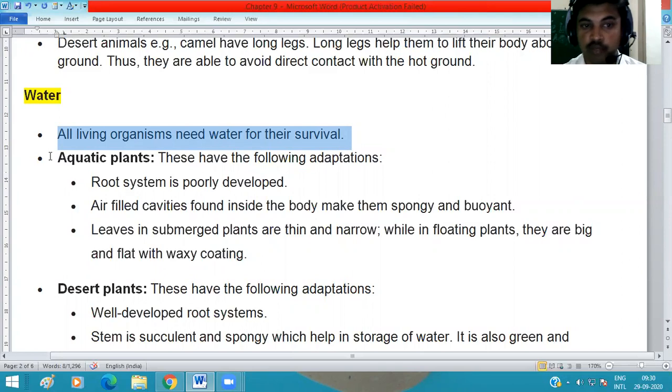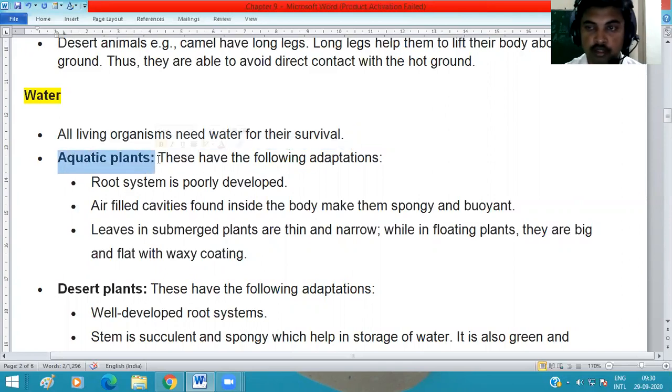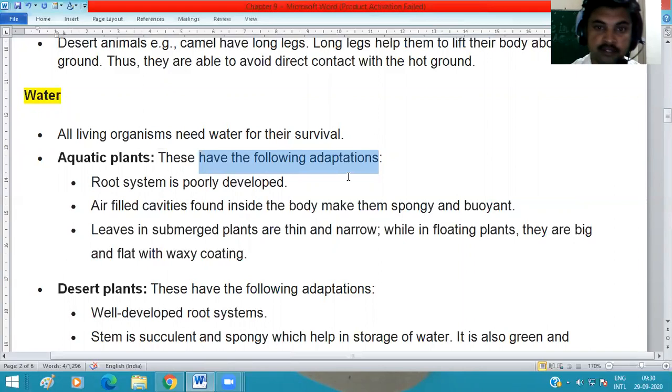First we see the aquatic plant. Aquatic plants are the plants which grow in water. The aquatic plants have some adaptations. Adaptations means they change some specific features to live in the water. Which features do they have and which adaptations do they make?